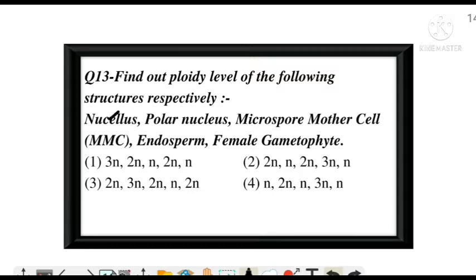Nucellus is a diploid cell, so the answer must be option B or option C. Polar nucleus is haploid, and that's it. We have got our answer. Nucellus is diploid, polar nucleus is haploid, microspore mother cell is diploid, endosperm is triploid, female gametophyte is haploid, because the female gametophyte is equivalent to the embryo sac.